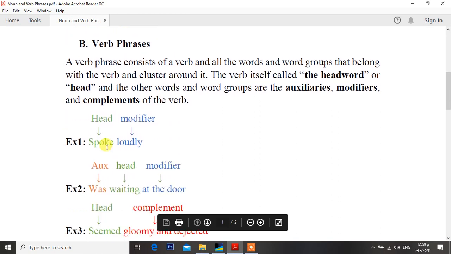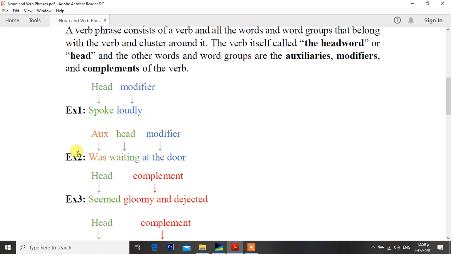Let's see some examples. For example, the verb phrase spoke loudly. Spoke loudly here is a verb phrase that consists of two things. Spoke is a verb, and it's called here a head or head word, whereas loudly here is regarded as a modifier. This is a modifier.